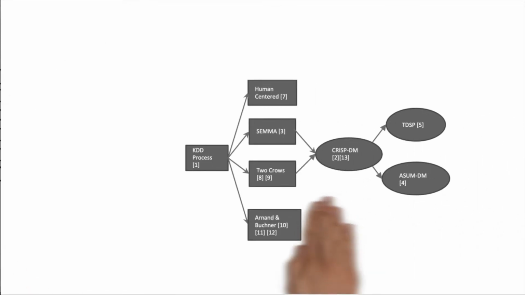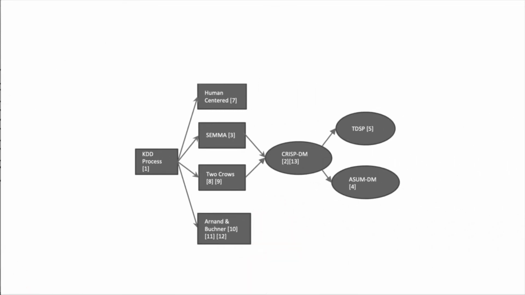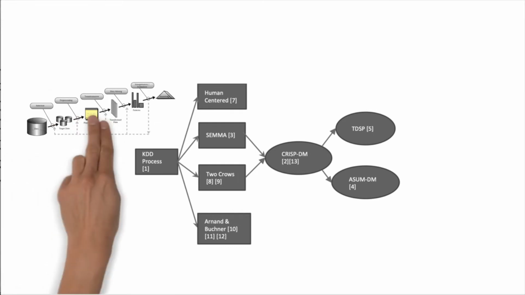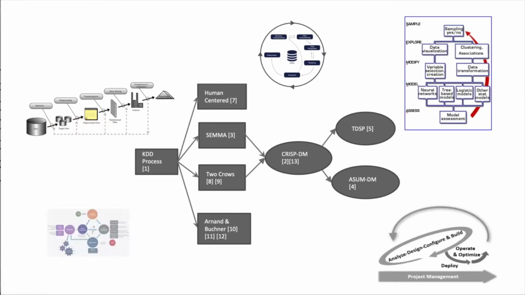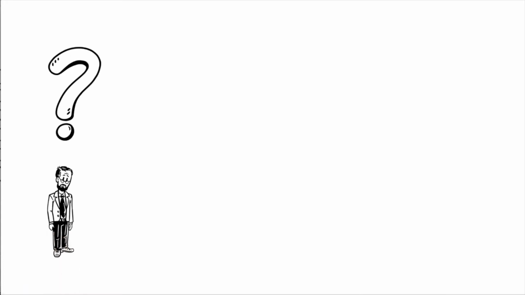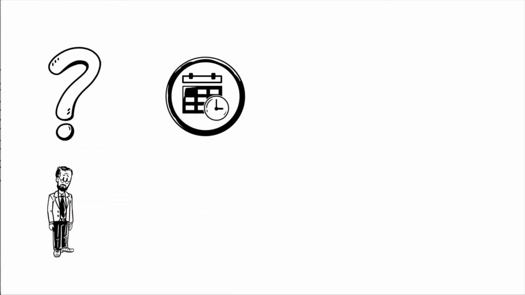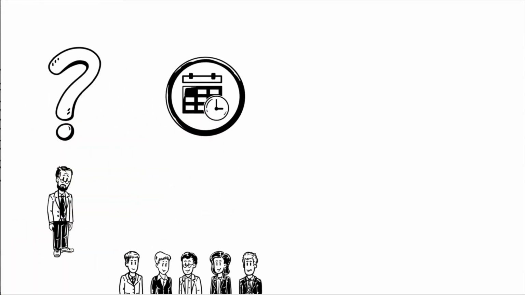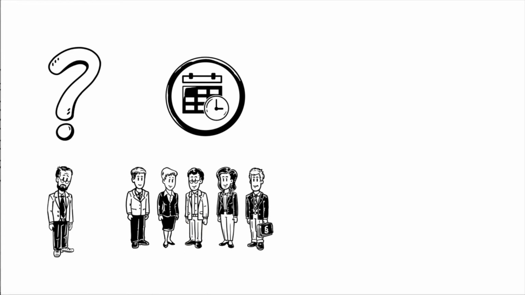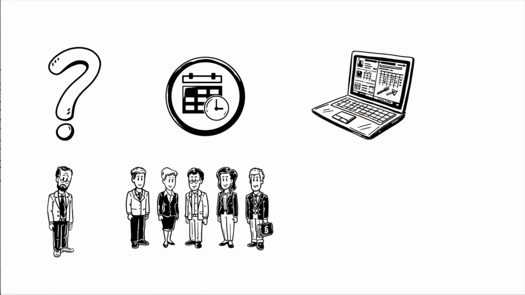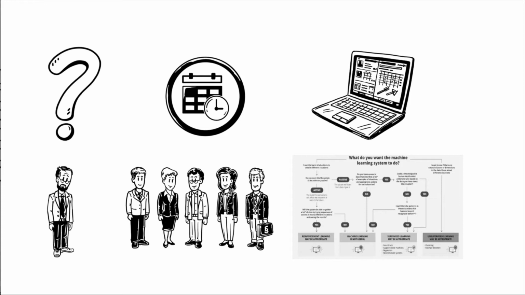An overview of the evolution of data mining processes, models, and methodologies is given for context. First, we acknowledge several existing processes: KDD, CRISP-DM, SEMMA, ASUM, TDSP. However, none of these include crucial elements currently used in standard data science projects, such as scheduling techniques, for instance, Gantt, attribution of roles like RACI, or even choosing of different tools like this machine learning usage flowchart example.